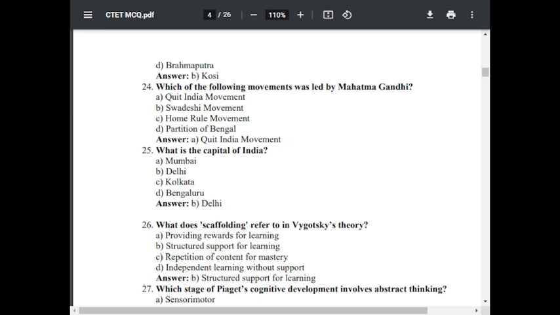Question number 25. What is the capital of India? Option A, Mumbai. Option B, Delhi. Option C, Kolkata. Option D, Bengaluru. The correct answer is B, Delhi.